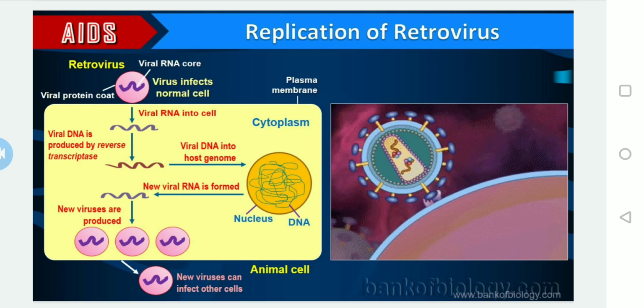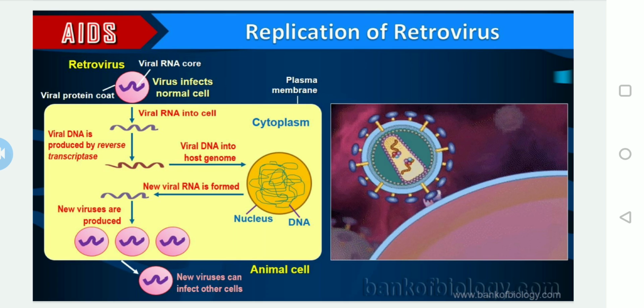After getting into the body, the HIV enters into the macrophages or T helper cells. This is the first step.